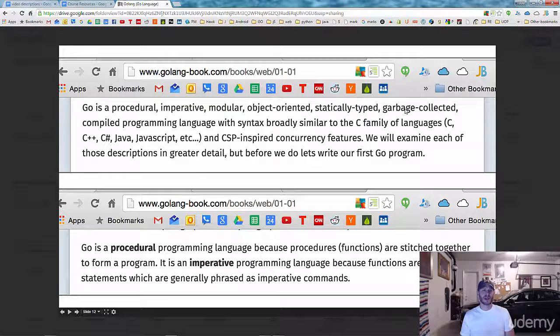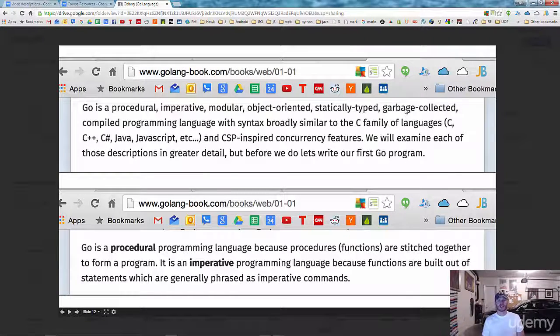And then here's one more from Caleb Doxey's book, which has a lot of the buzzwords for how you would categorize this language. You could stop the video right here too and take a look at that.